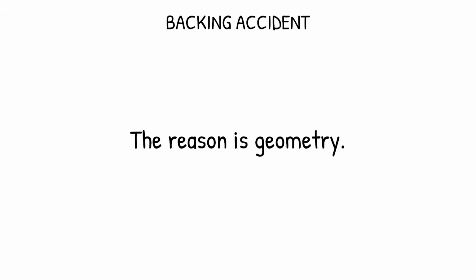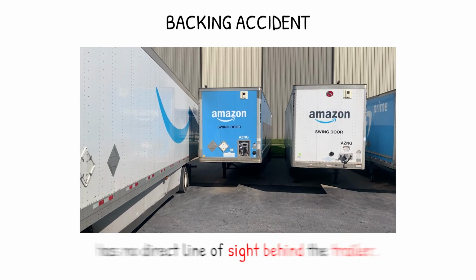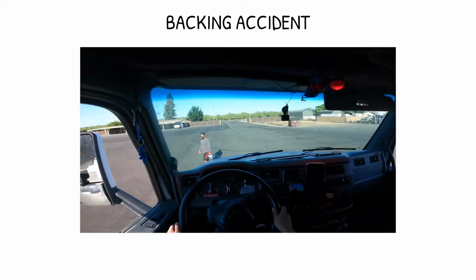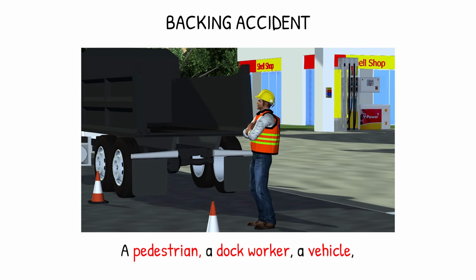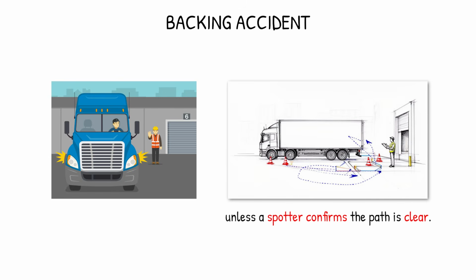The reason is geometry. A driver backing a 16-meter, 53-foot trailer has no direct line of sight behind the trailer. Mirrors cover the sides but not the immediate rear. A pedestrian, a dock worker, a vehicle, or a fixed structure directly behind the trailer is invisible to the driver unless a spotter confirms the path is clear.